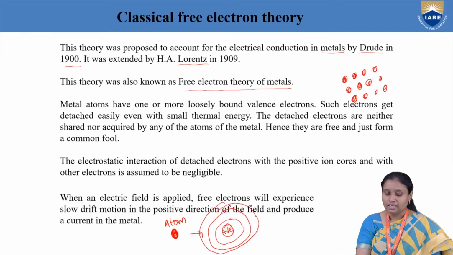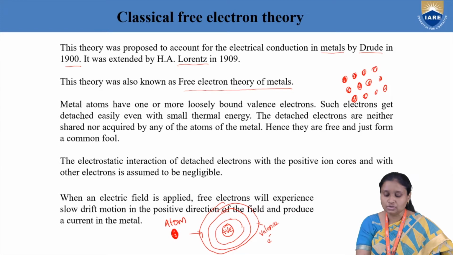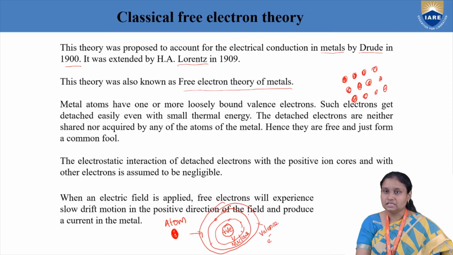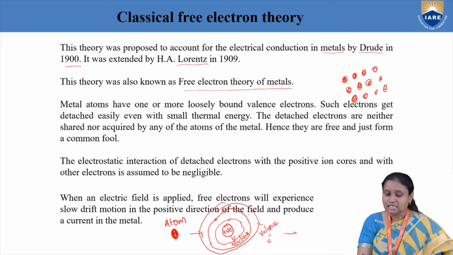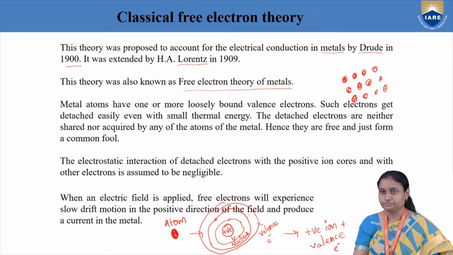So if I try to remove these valence electrons, then you end up having a positive ion. This is our positively charged nucleus, and we have our electrons moving in various orbits. If I take out these valence electrons, we have our atom in a positive ion state. So each atom consists of a positive ion plus valence electrons, and these valence electrons are also called conduction electrons.